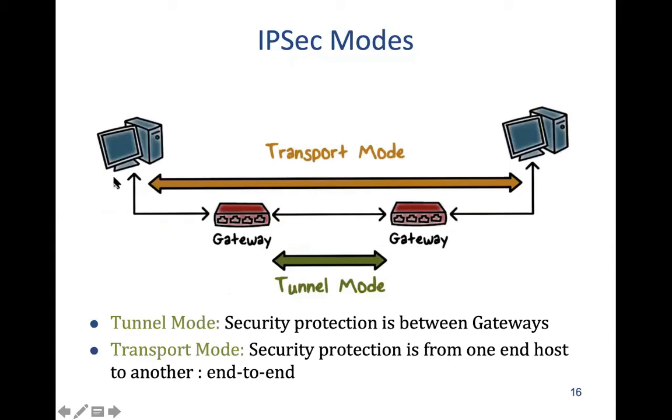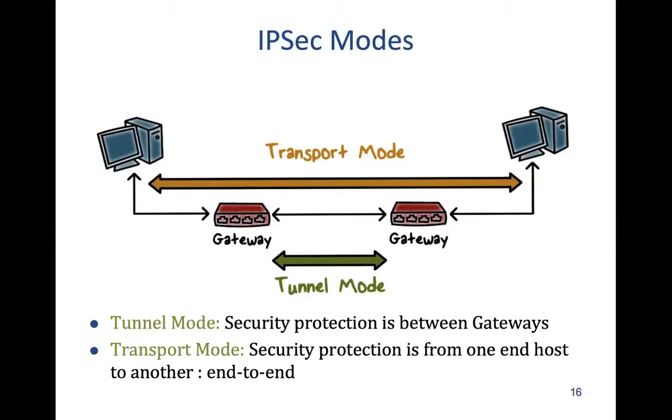Now, tunnel mode we have studied in L2TP, etc. We are creating a tunnel between gateways. In this mode, the ordinary IP packet is put inside another IP packet and sent. That's called tunnel mode. And transport mode, which is end to end: the original IP packet is taken, the header will remain the same, and between the header and the payload is another field corresponding to transport mode.